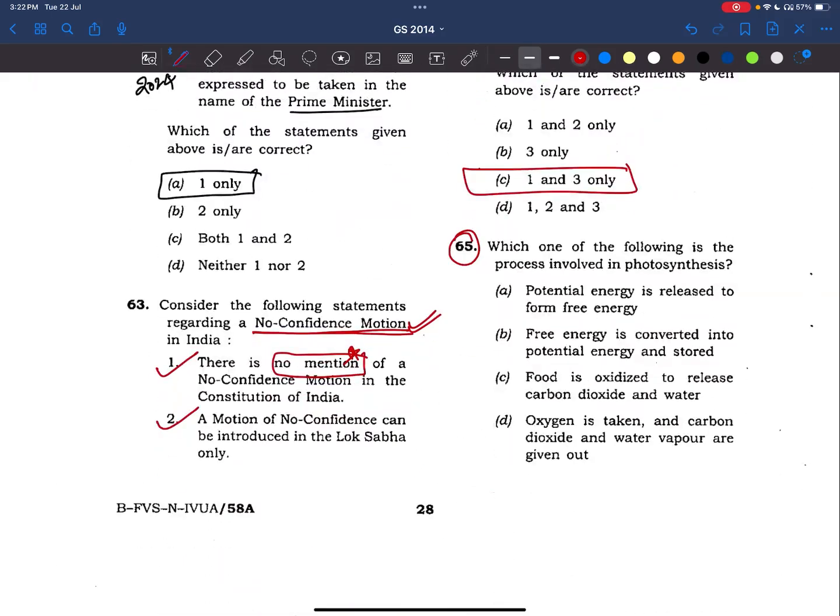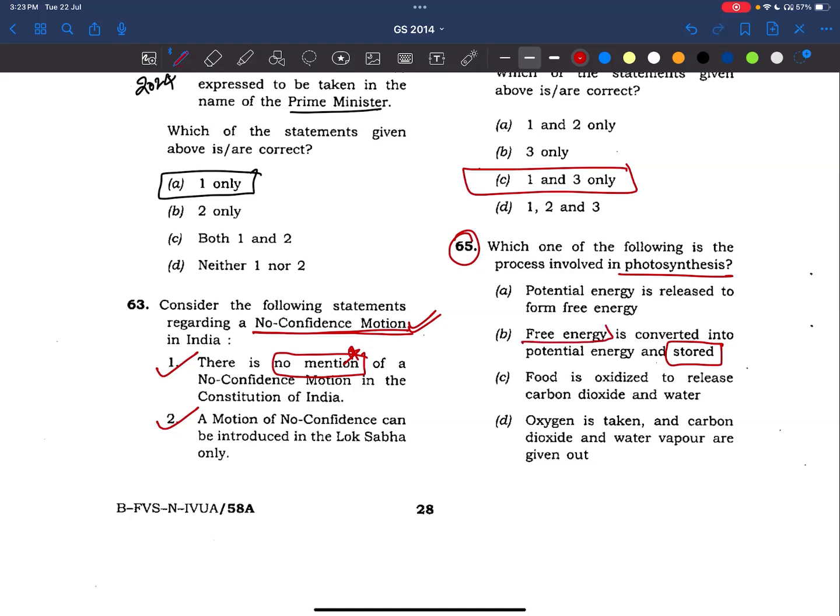Which one of the following is the process involved in photosynthesis? This is a basic NCERT question, friends. Okay. See, what is photosynthesis? Plants take energy from light, right? They convert that energy in the form of some fruits or starch or like this, no? So it is being stored. See, in the options, there is only one option which contains stored.